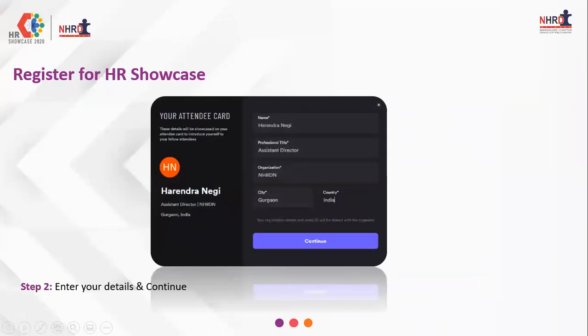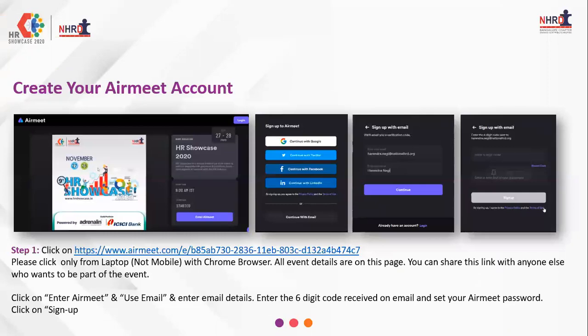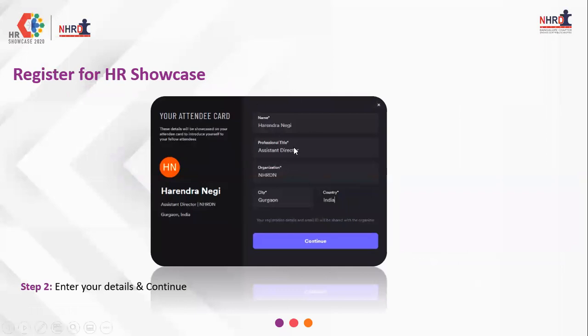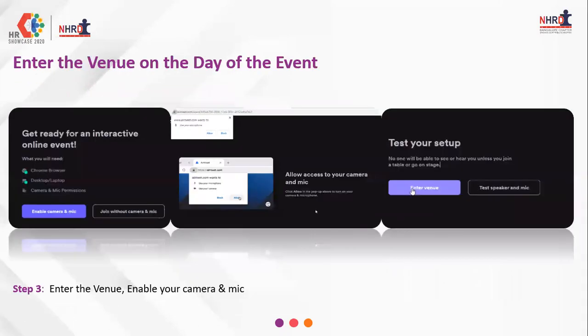Does this have to be done tomorrow morning only? No, you can do the registration today. You can register for the show, put in your name, title, organization, all of that, and keep that ready. You can continue. Entering the venue is something you will do tomorrow. If you want to test it today, you can, since it is open, but tomorrow definitely.